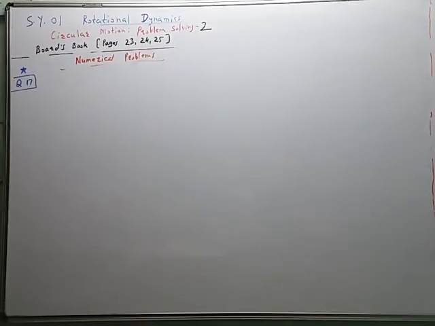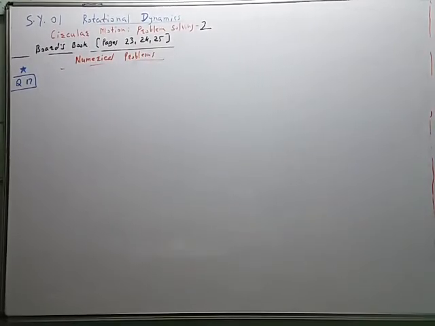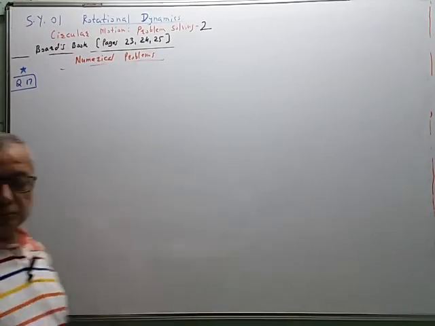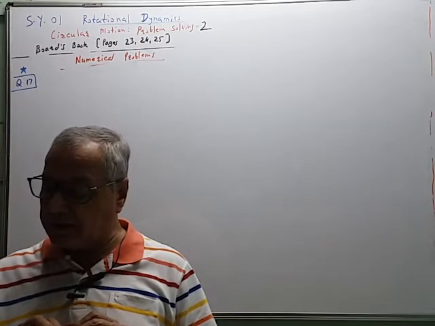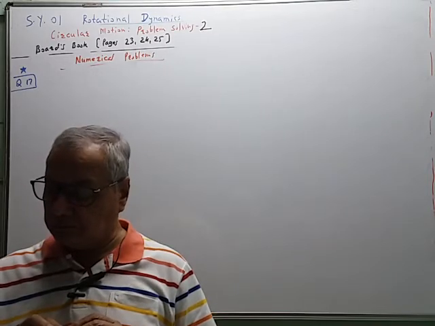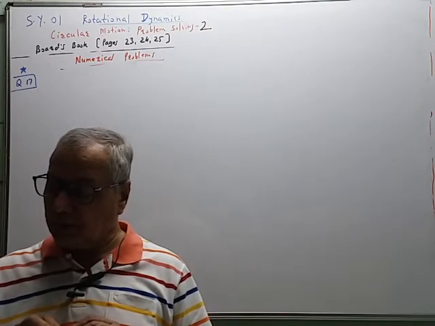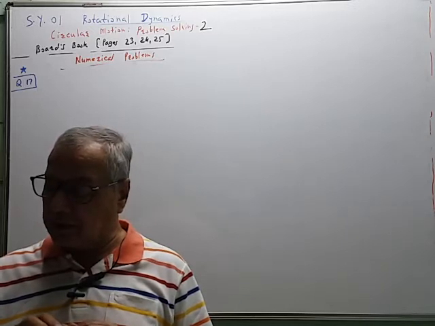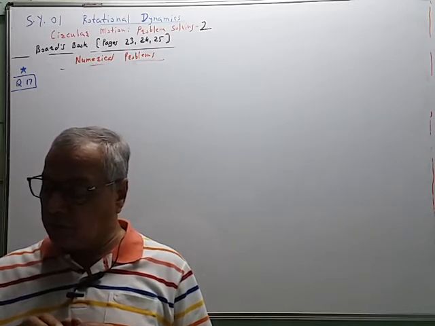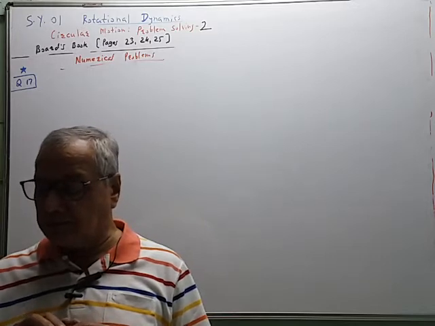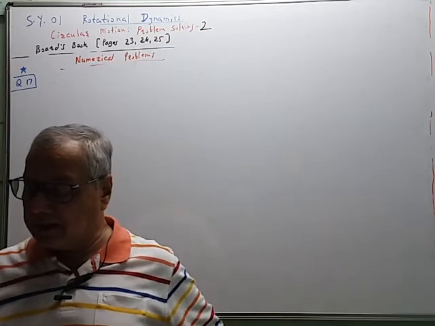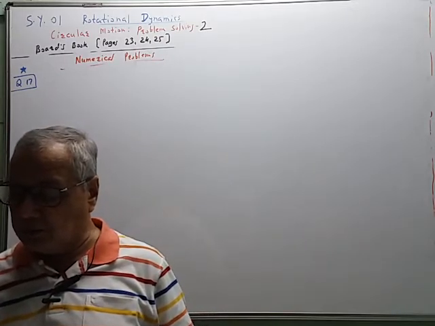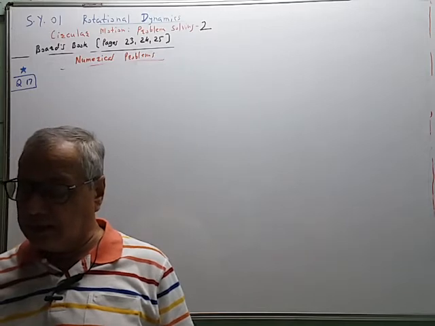So let us see this next question. 70. A pendulum consisting of a massless string of length 20 centimeter and a tiny bob of mass 100 gram is set up as a conical pendulum. Its bob now performs 75 revolutions per minute. Calculate the kinetic energy and increase in the gravitational potential energy of the bob. Use pi square is equal to 10.